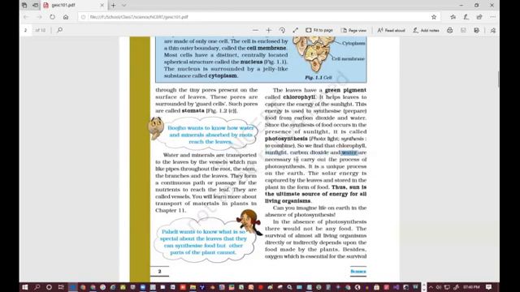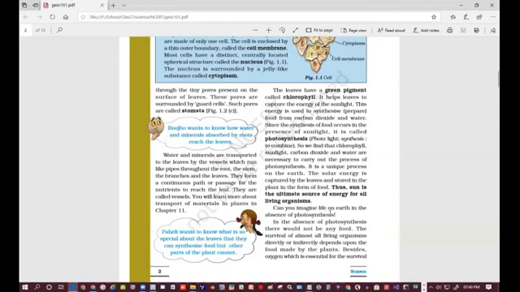Can you imagine life on earth in the absence of photosynthesis? No, because plants can prepare their food only with the process of photosynthesis, and all other animals are dependent on the product of the plant itself. So without photosynthesis there will be no life. In the absence of photosynthesis there would not be any food. The survival of almost all living organisms directly or indirectly depends upon the food made by the plants.